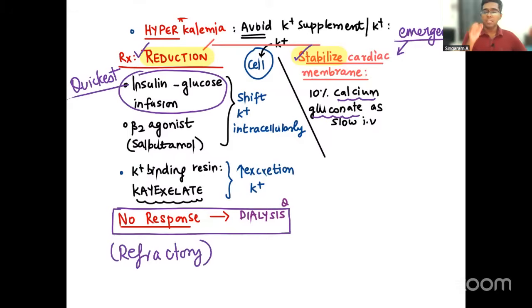All these are potential MCQ questions, right? So please see what the question is asking about. In hyperkalemia management, to protect the heart, what is the drug which should be given? Calcium gluconate as slow IV should be given, number one. Number two, which is the fastest way of decreasing hyperkalemia? It is insulin glucose infusion. Number three, one-liner, when all the treatment options have been done and still hyperkalemia is persisting or refractory, what should be the treatment modality? Hemodialysis. That is what you need to remember, right? These are three important one-liners related to hyperkalemia.